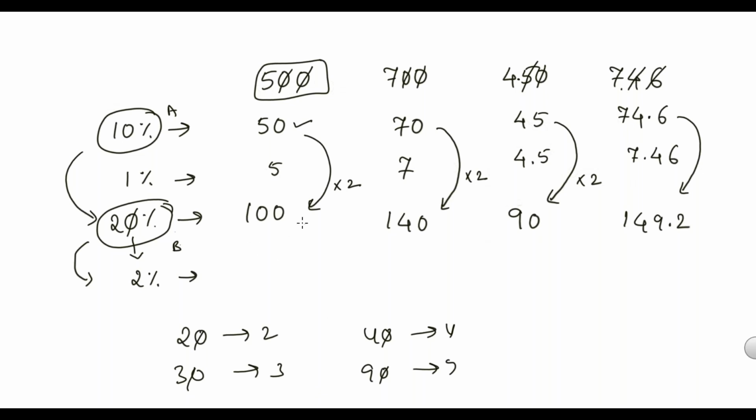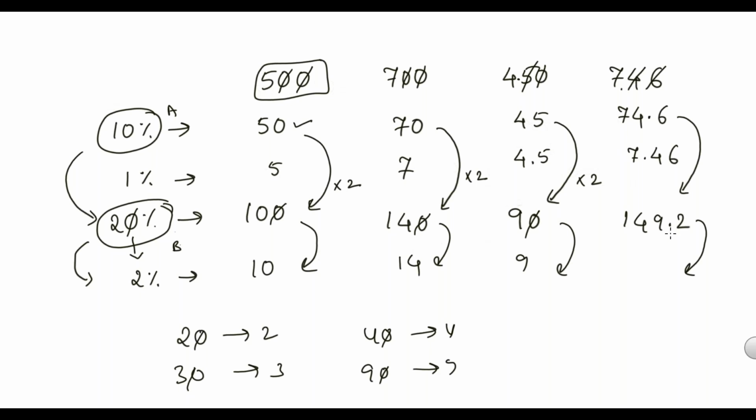Removing 1 zero: if 20% value is 100, then 2% is 10, just remove this 0. If 20% value is 140, then 2% is 14. If 20% value is 90, then 2% is 9. If 20% value is 149, then while removing the last digit, you should always remove the digit which is before the decimal.